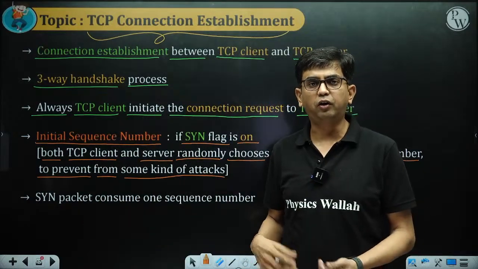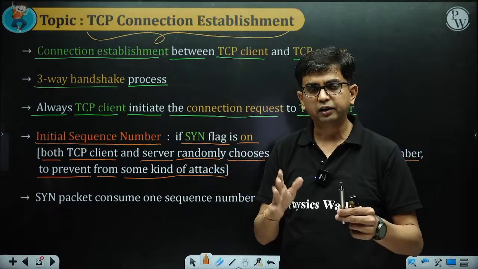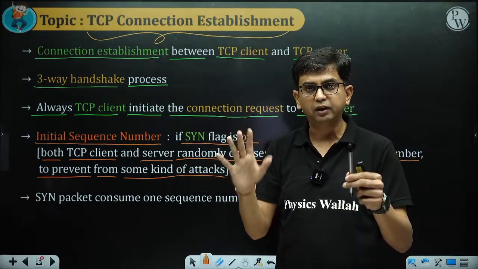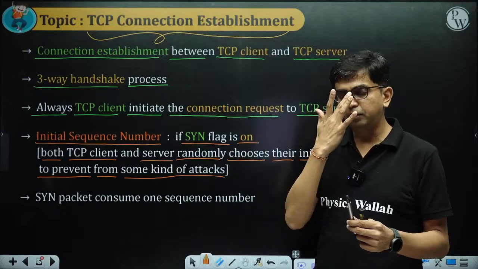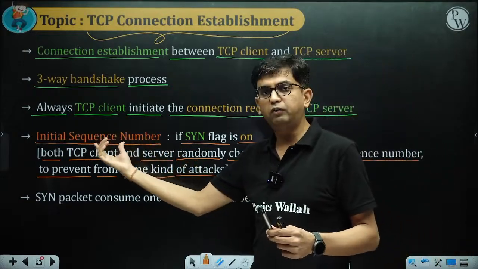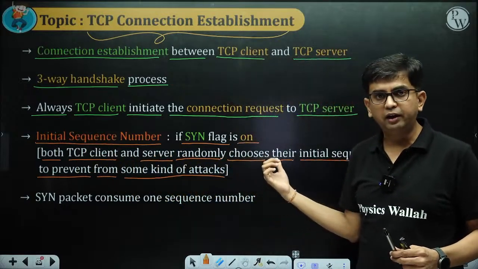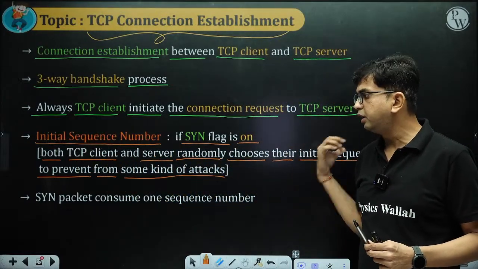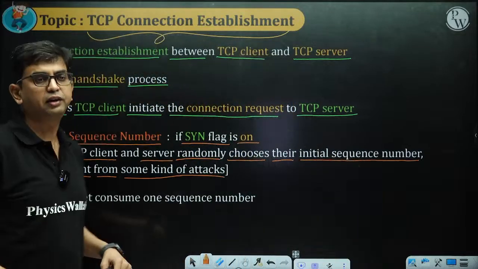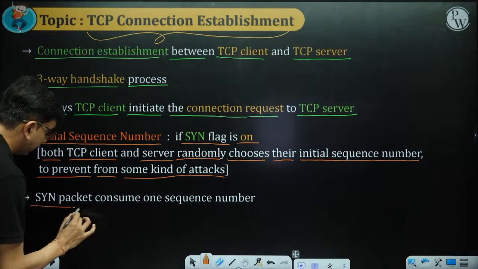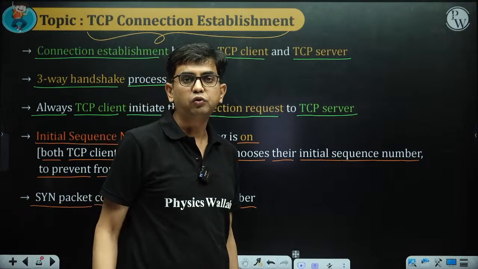Whenever the SYN flag is on in the packet, that is known as a SYN segment. Whenever a SYN segment is sent, both the client and server choose an initial sequence number randomly. And here one line is written that you can understand right now: a SYN packet consumes one sequence number.